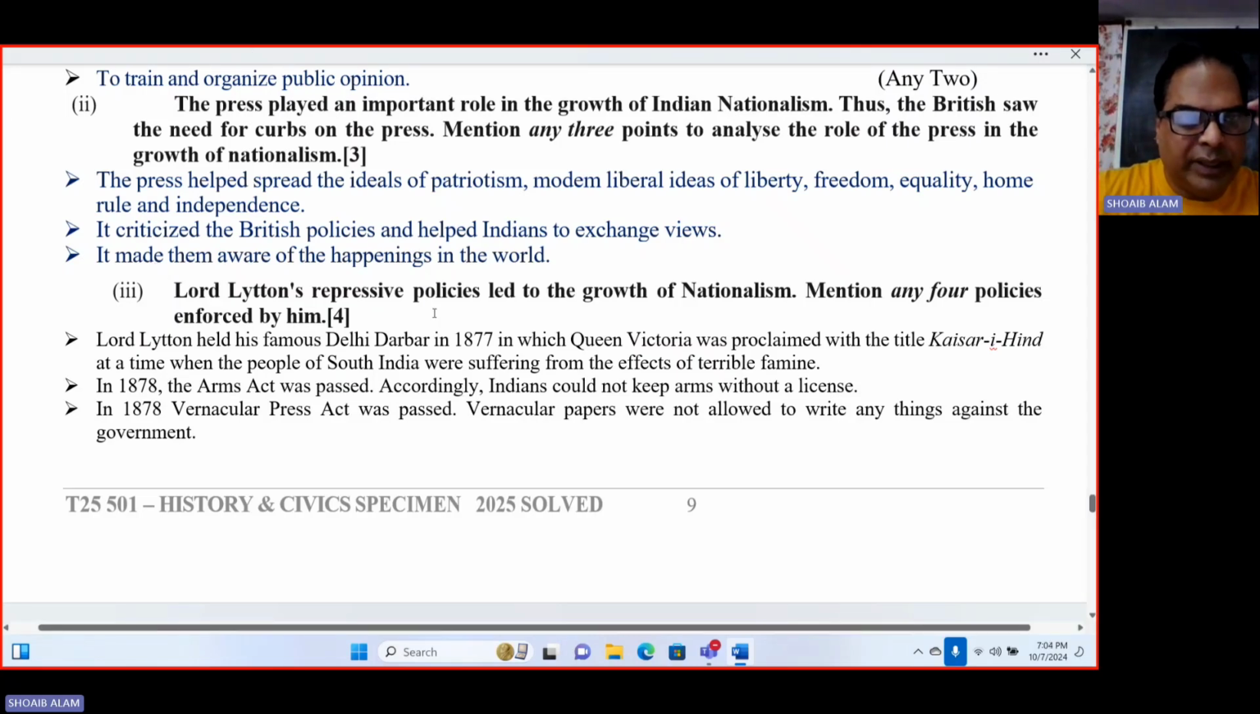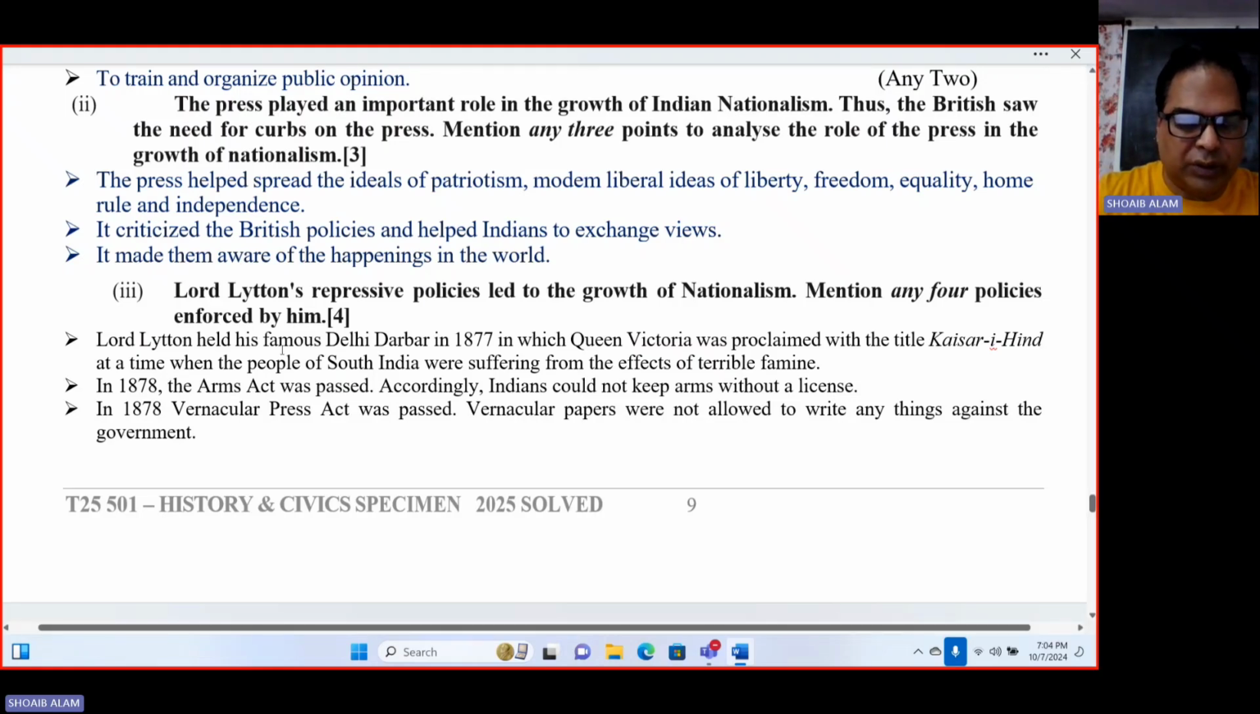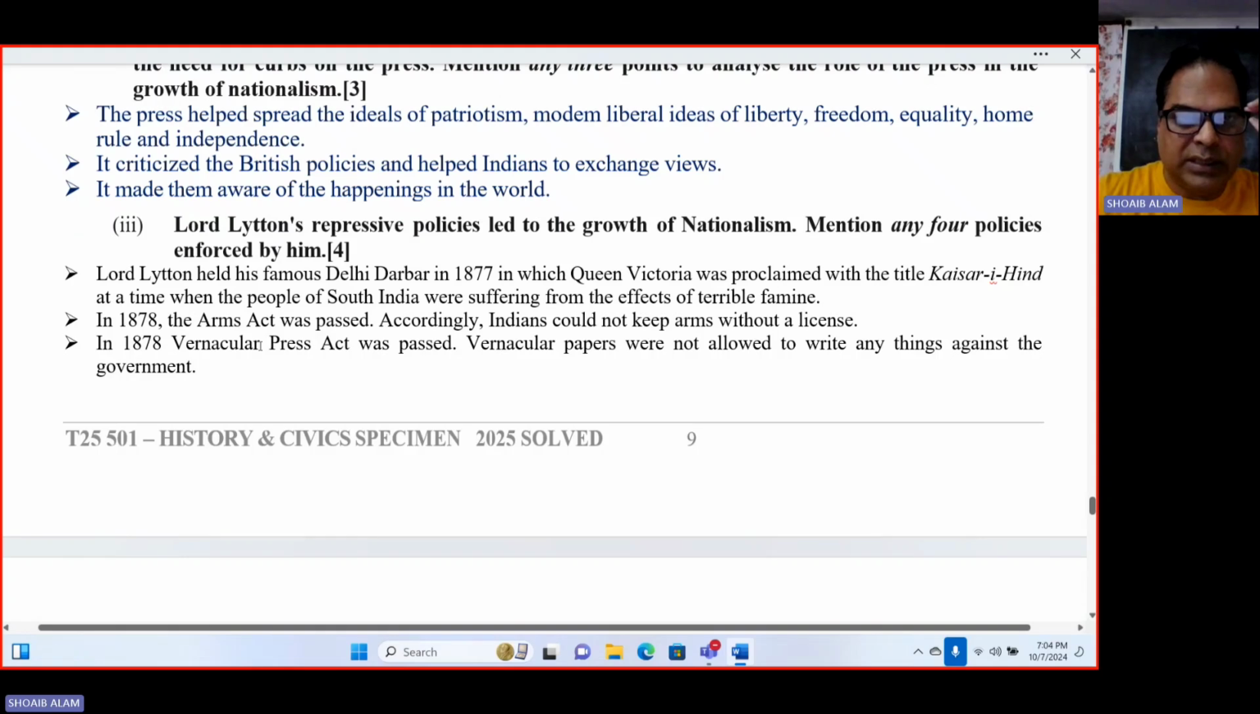Number three, Lord Lytton's repressive policies led to the growth of nationalism. Mention any 4 policies enforced by him. So, Lord Lytton's 4 policies. First one is in the year 1877, the Grand Delhi Darbar was held,